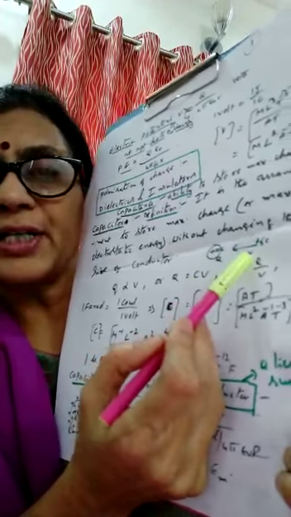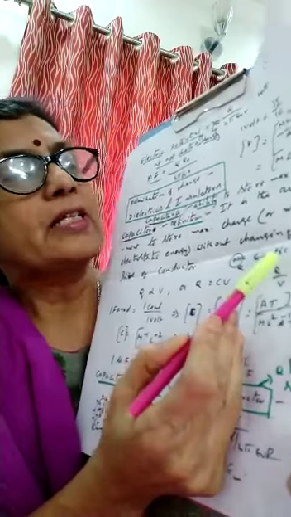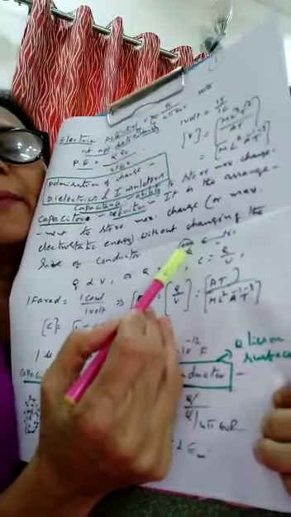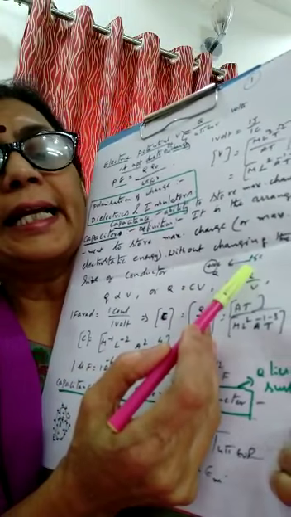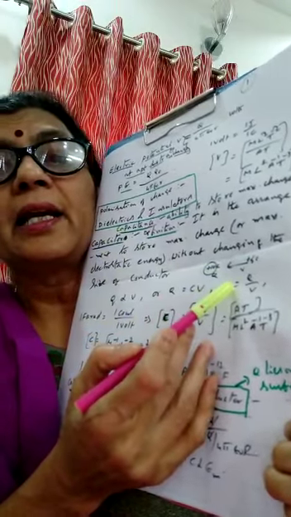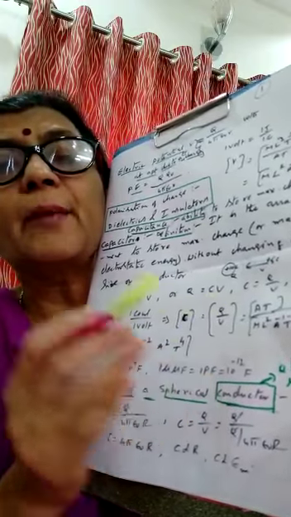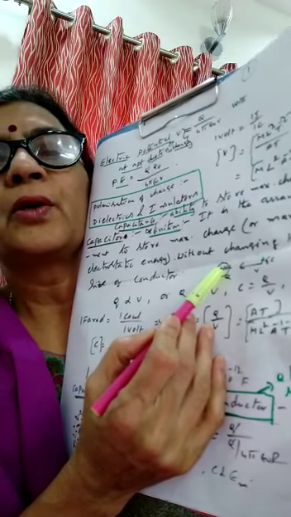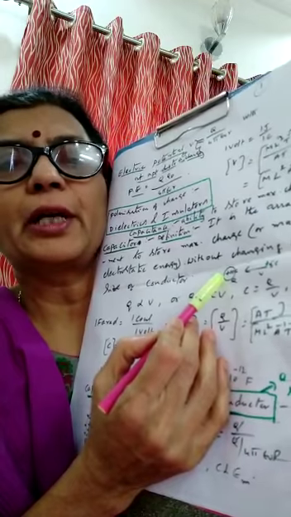There is a force of repulsion, so I have to do some work against the potential. Step by step I will add the charge here. First I will add plus 1 coulomb, then it will become 11 coulombs here. I have done some work here, W. Then again I will add plus 2 coulombs. This time I can't apply the same amount of potential, because potential also will increase. You know what potential means: the amount of work done. First I brought plus 1 coulomb here, then it has become 11 coulombs, and I have applied potential V.